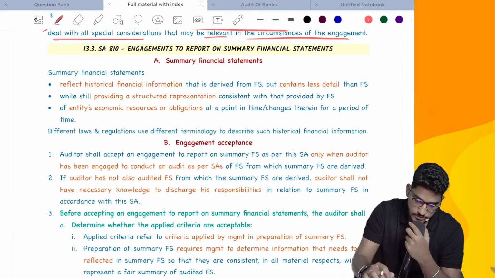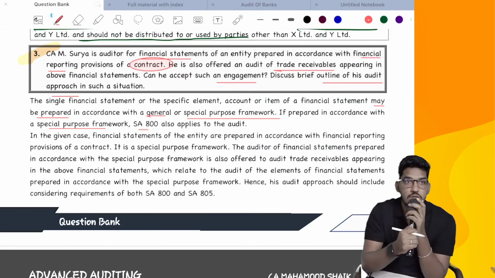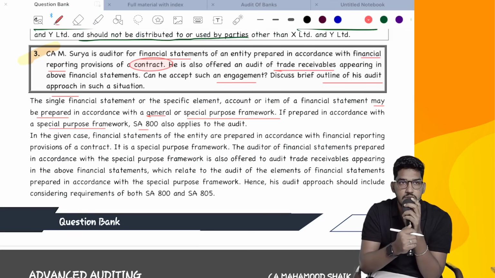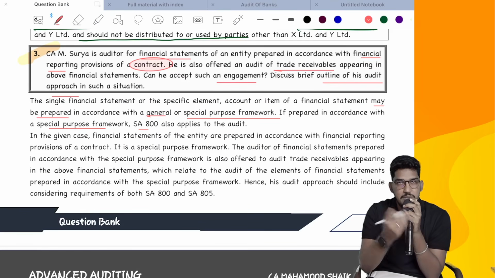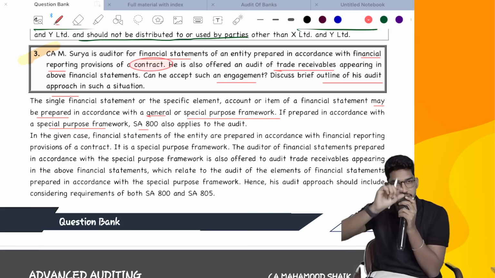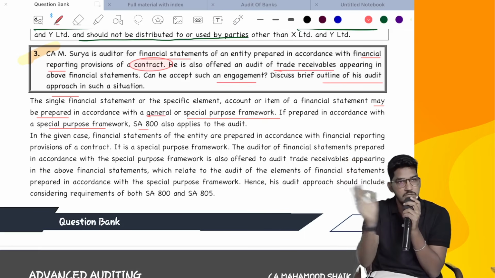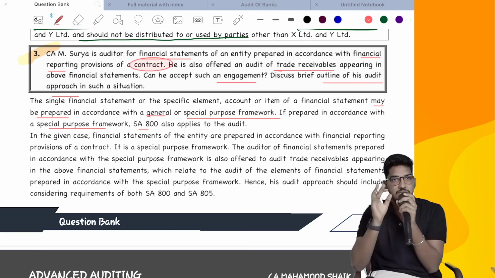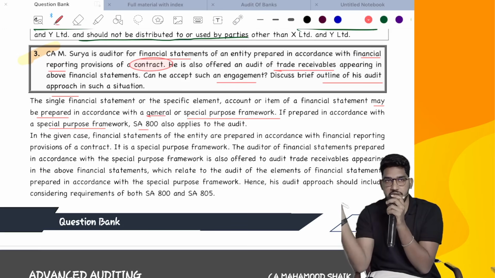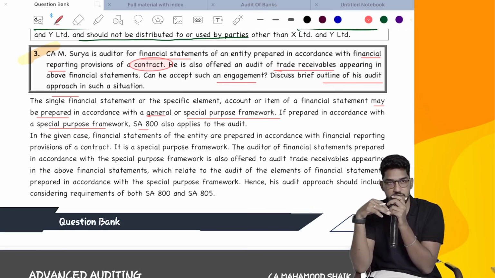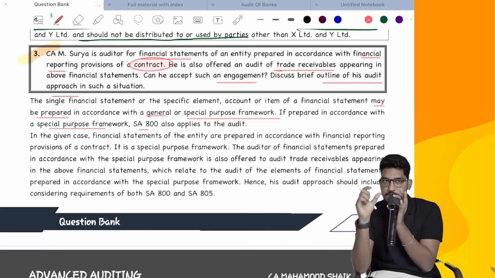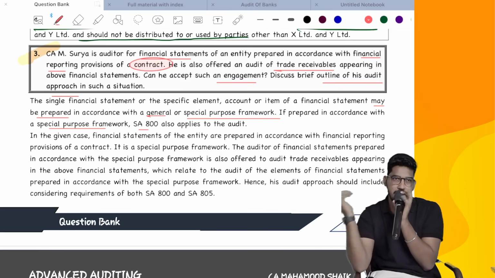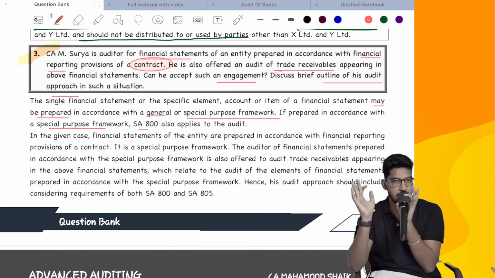Next. SA 805 talks about specific element, but generally, when you are doing a specific element, unless there is a dedicated framework for that single item, it will always become a special purpose framework. Unless we have a dedicated framework for that specific element, it becomes a general purpose framework. But in most cases, when you are doing a specific element, automatically that will be a special purpose framework in the majority of cases.